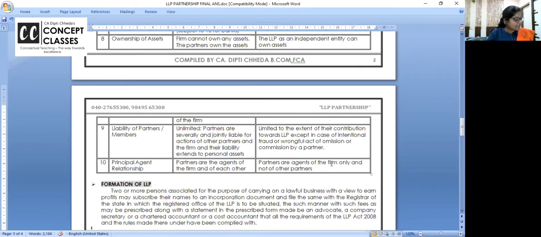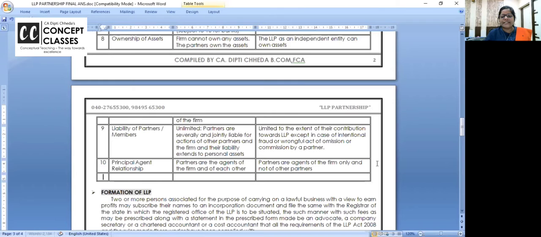Okay, right? To this, some more points I feel not required in the final exam. But as I said, practically they are very good. We can add on, if you can note in your notebook, first column for the partnership firm, second for the LLP. Write down, please.